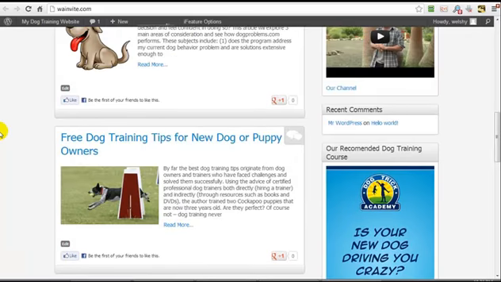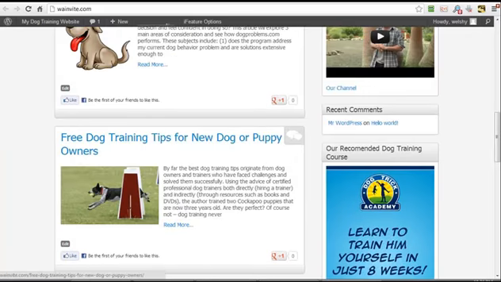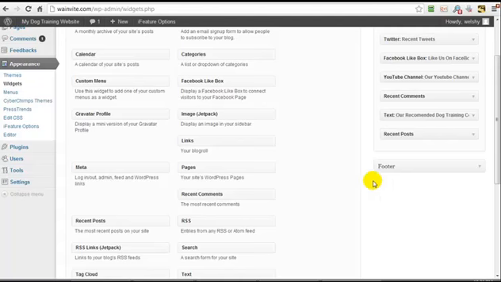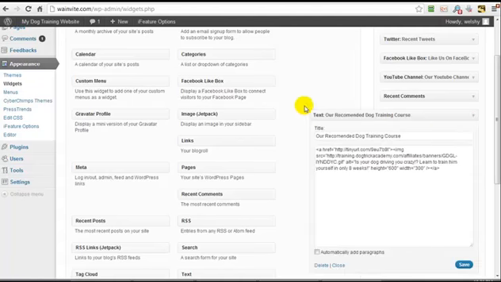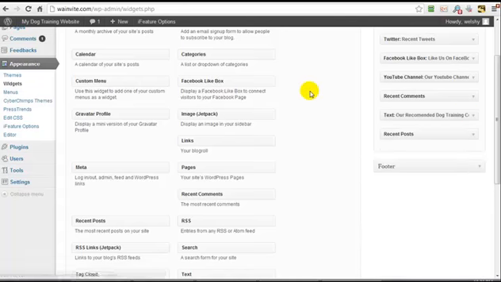Now, if for some reason we wanted to display some AdSense, we would do this the same way. We simply paste in the AdSense code inside a text widget. I'm going to create some videos covering AdSense too, because a lot of people like to use AdSense. I personally don't like AdSense. I would prefer to promote a product. But if you go after the right kind of niche with AdSense, you can get some good money per click.